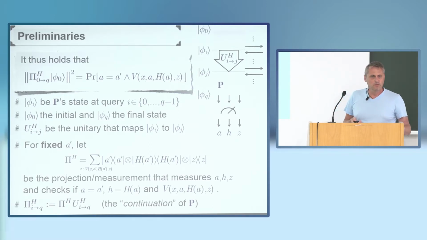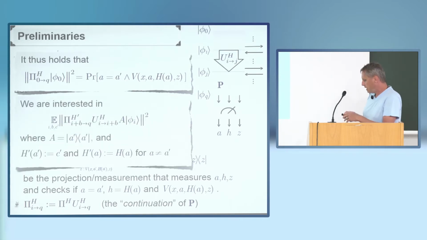Now, the probability we want to lower bound is the success probability of P prime, which is given by this beast here. It's a bit complicated looking, but look how it captures how P works. That's the state at query I. Then P measures this query and it checks whether the outcome A is what we want it to be.